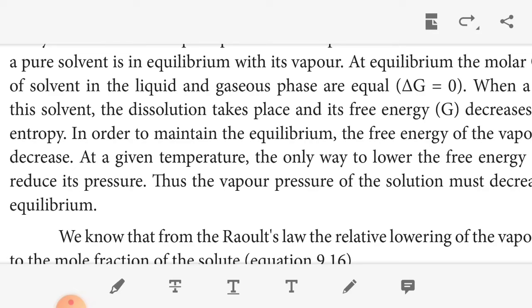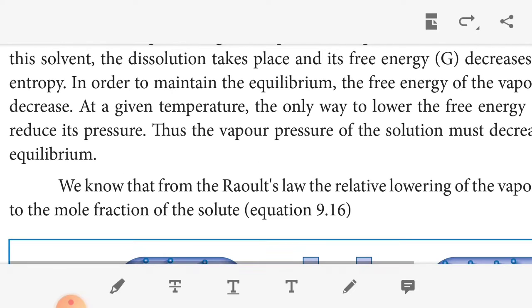At a given temperature, to reduce the free energy of the vapor, the vapor pressure of the solution must decrease to maintain the equilibrium. Okay, this is the relative lowering of vapor pressure.